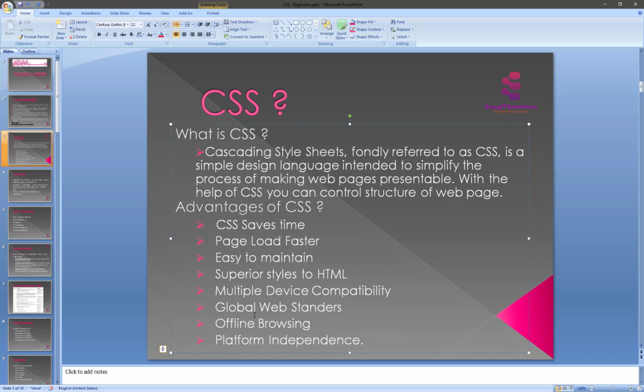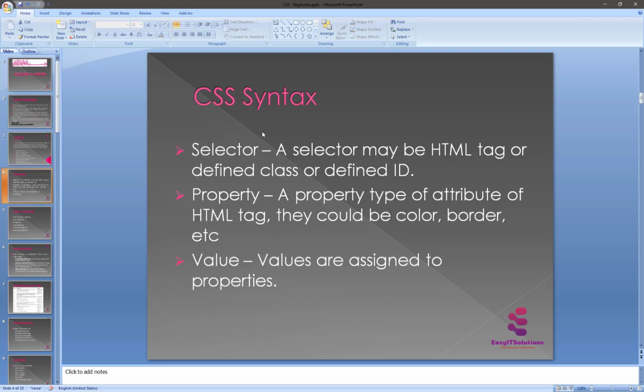Using this, we can view an offline website through the cache, which also ensures faster loading and better overall performance of the website. So it's offline browsing also. Then platform independence, and the last one is platform independence: the script offers platform independence, and you can support the latest browsers as well. This is the short introduction about CSS, and now we are starting with the CSS syntax.